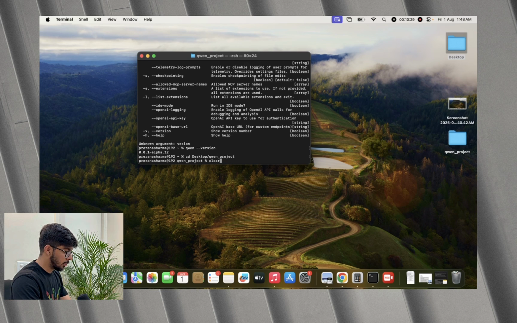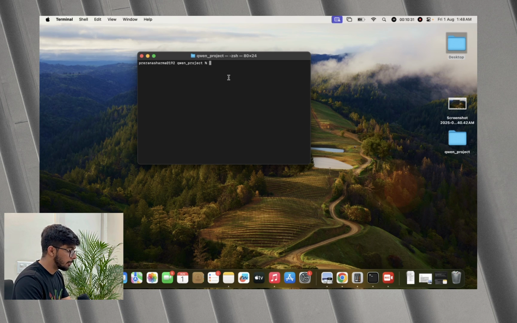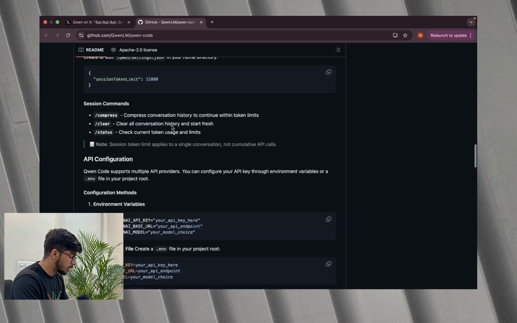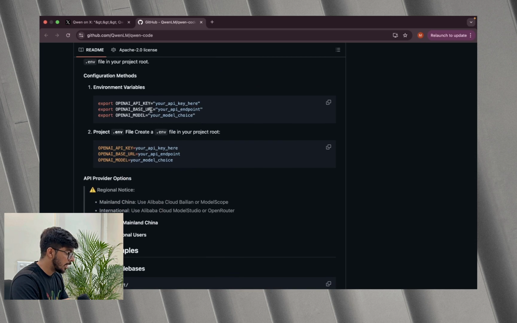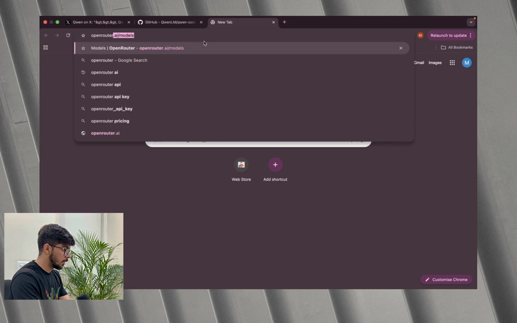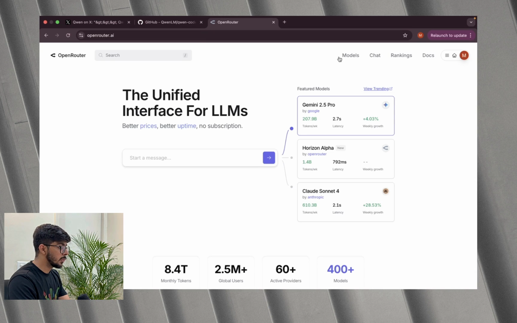So first clear everything. After that we will run qwen. To run it, it will ask for the AI API key, base URL and model. So for that we'll come back to the repository, and this is the structure. It is asking for API key, base URL and model. For that we'll go to openrouter.ai.